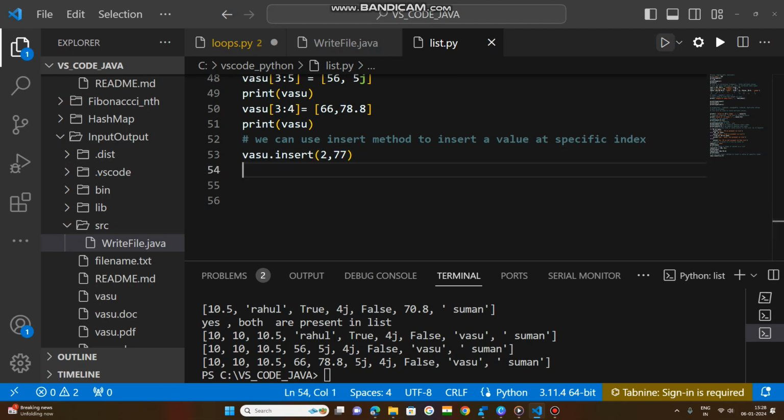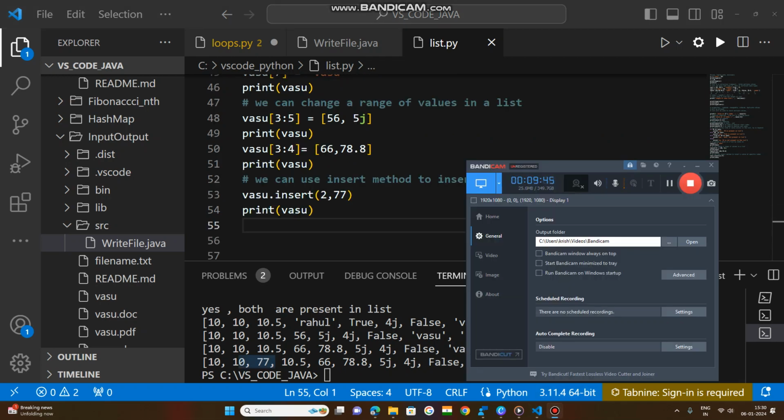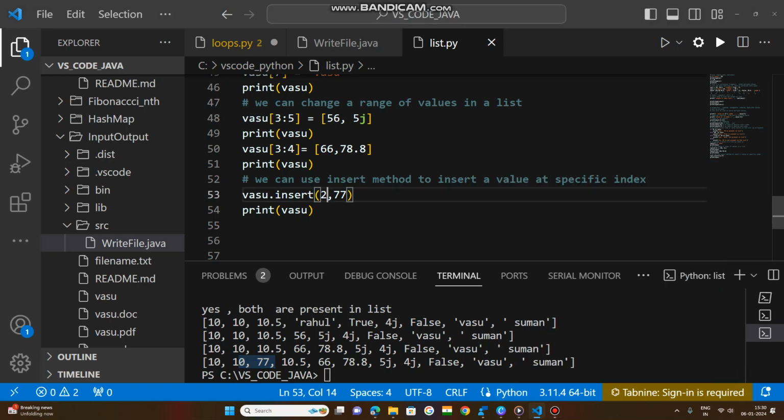Now whenever you run this, where is the 77 at the second index? Let us see. So now at the second index, 77 is inserted. So this is the new list with the inserted value.